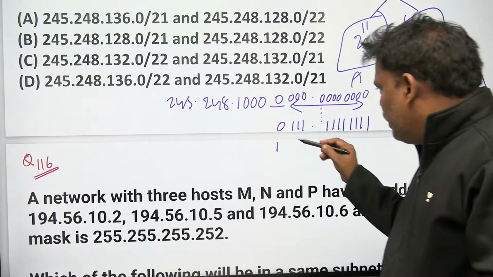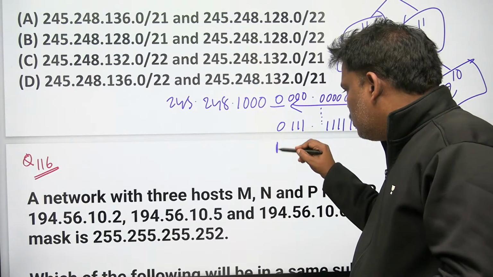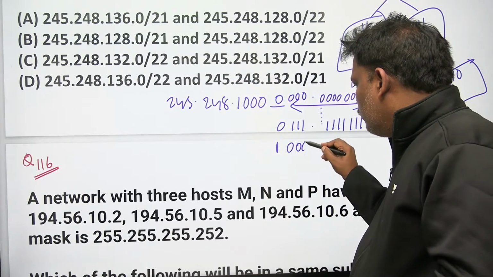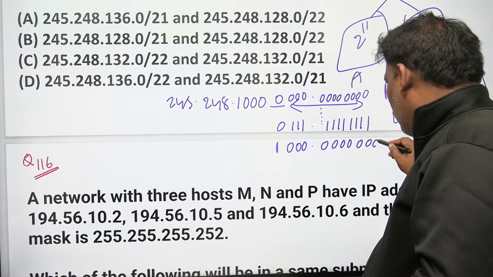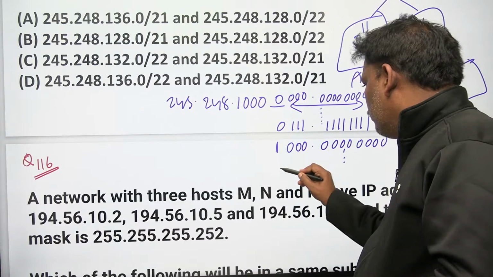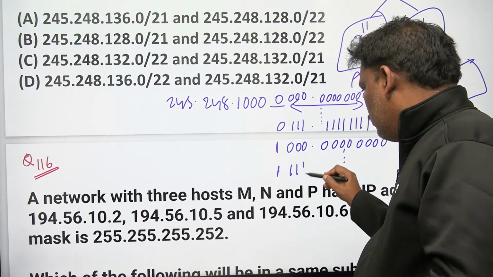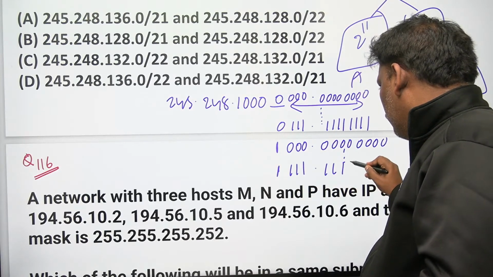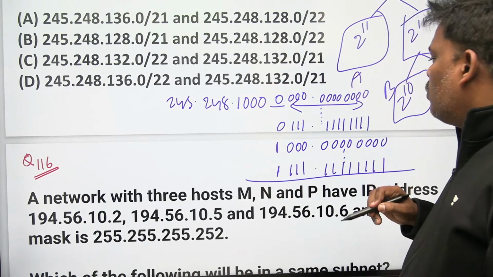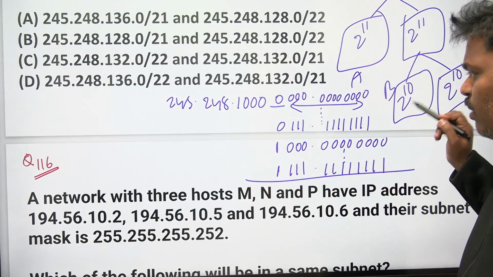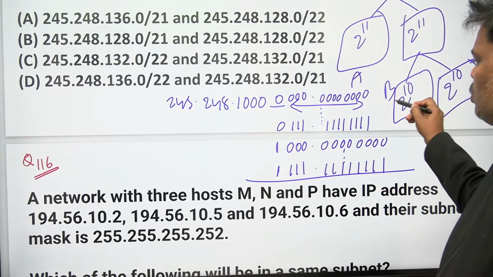Next one, in the similar way, here also, this one goes from all zeros to all ones. Now, if you observe clearly, I am using 11 people: 11 zeros to 11 ones.